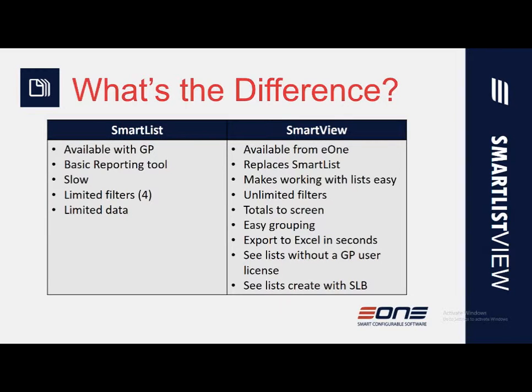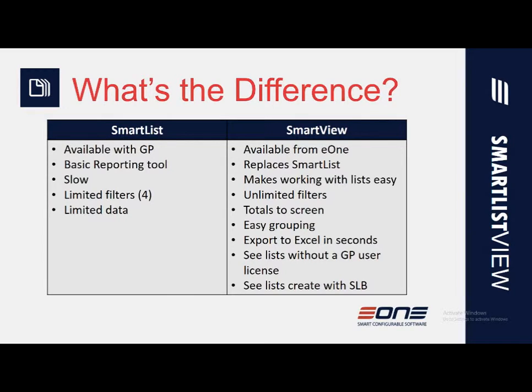This does replace your Smart List altogether. It makes working with your lists extremely easy. It's going to save you lots of time. You have unlimited filters. You have your totals right on your screen. You've got very easy grouping and subgrouping.